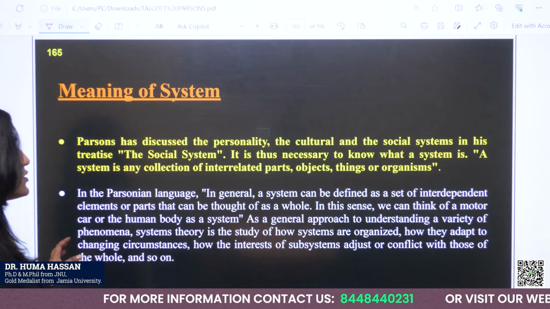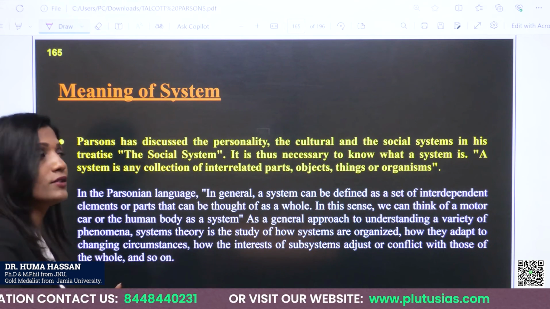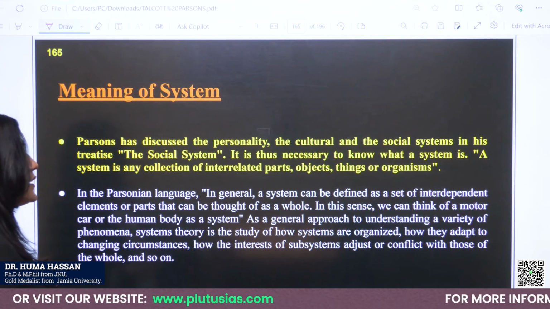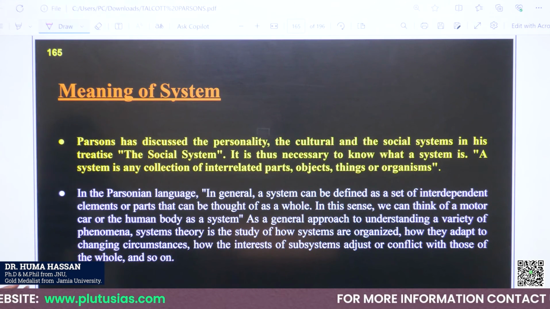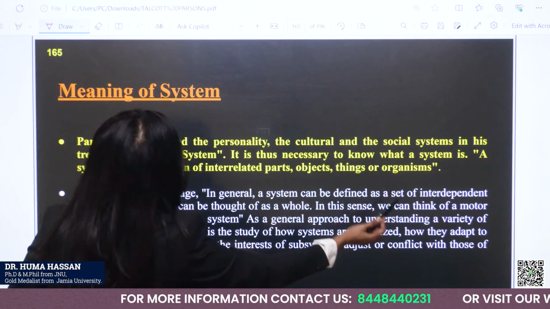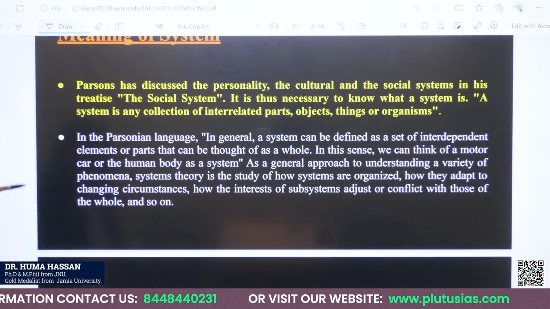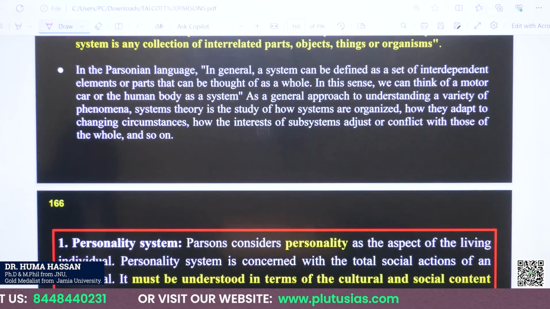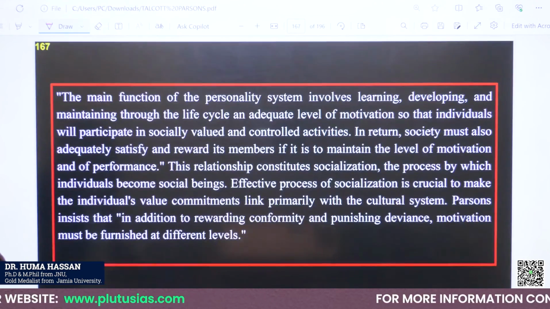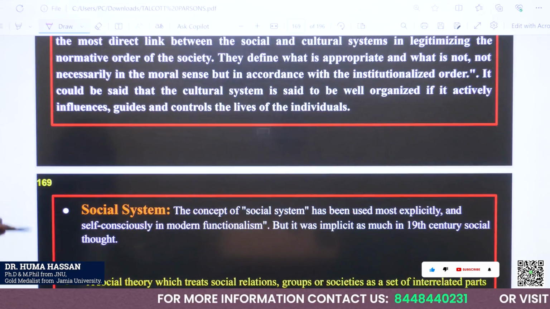Parsons has discussed the personality, cultural and social system in his treatise, The Social System, where he explains that a system is any collection of interrelated parts, objects, things or organisms. Then I will explain the personality system, then the cultural system and the social system.